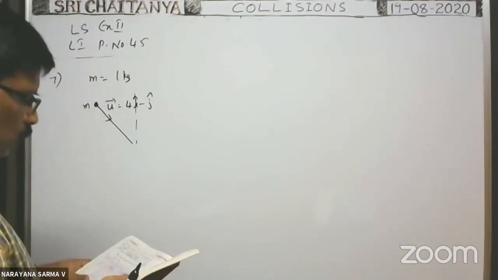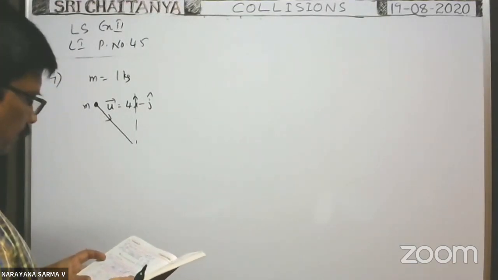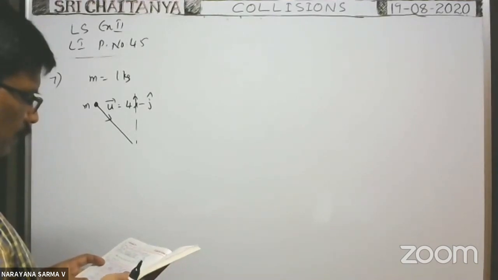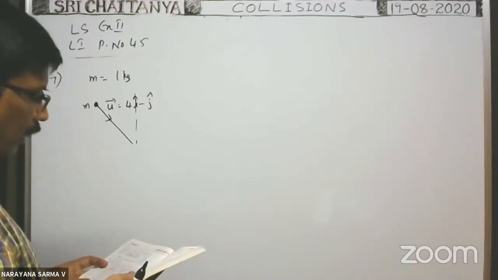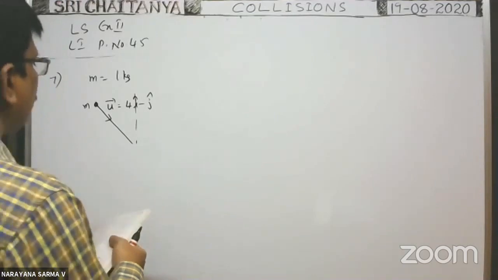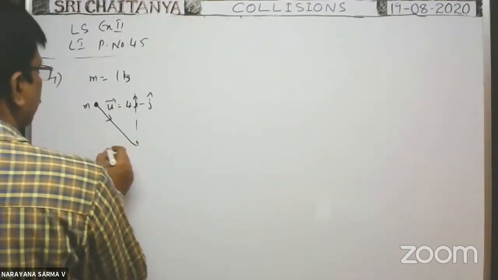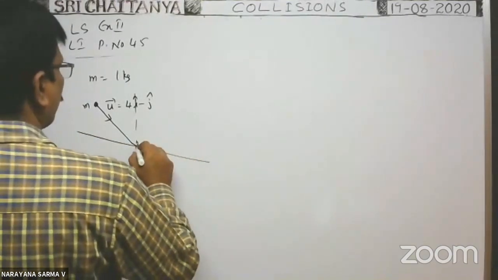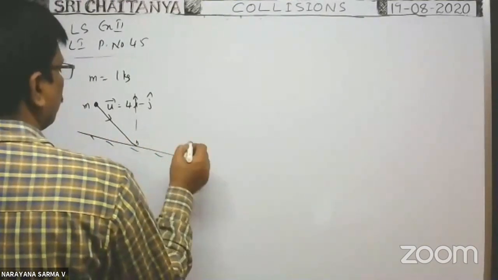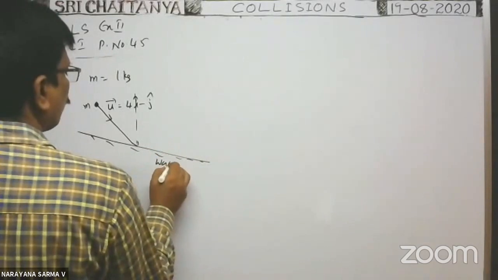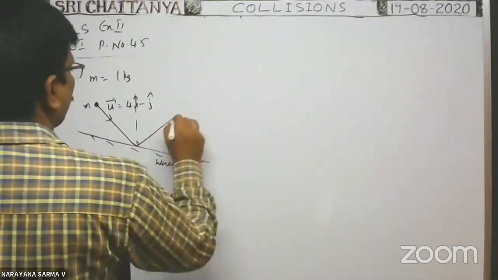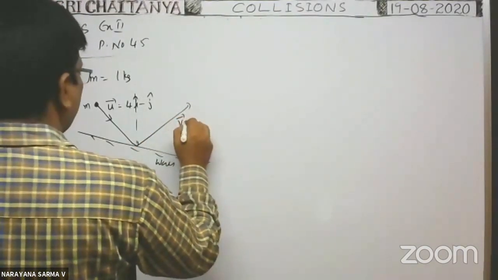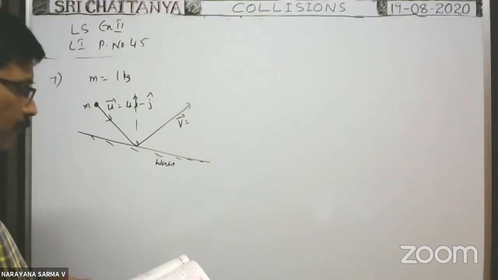Along which direction the wall is there, that is not mentioned, no? It hits the wall and rebounds with a velocity î + 3ĵ. No doubt some wall is there. The wall may be in any direction, we cannot say. But after collision with the wall, it rebounds with a velocity v bar.